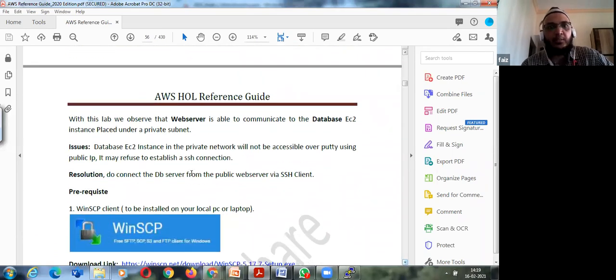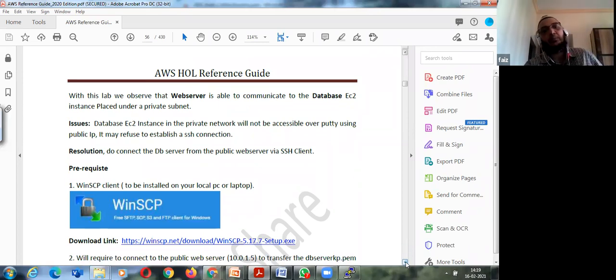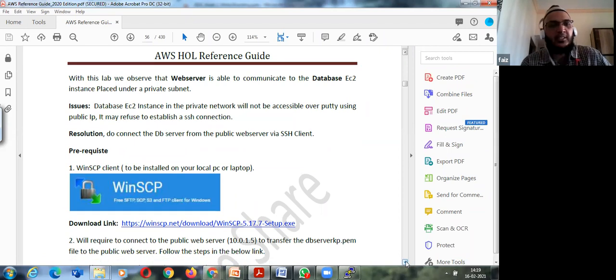So we know the issue that we cannot directly connect to the DB instance through PuTTY because it will refuse the connection. You can try this, but it will refuse the connection. You cannot connect to the private IP. For this, what is required, because we use public key and private key for authentication purposes, the PEM file needs to be installed in my public instance. So how can I do that in Linux? I'm talking about Linux.